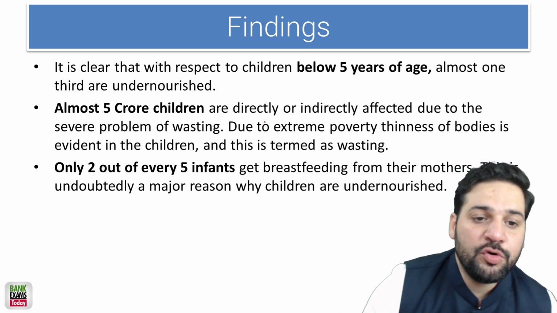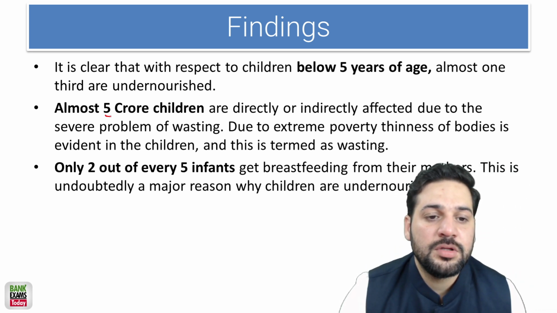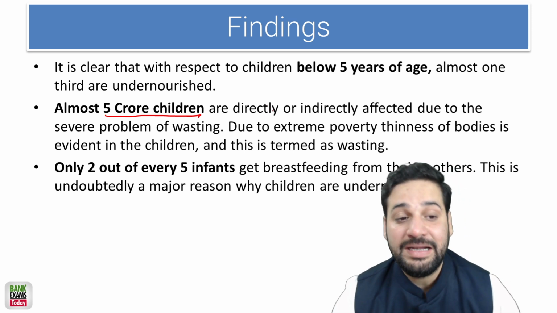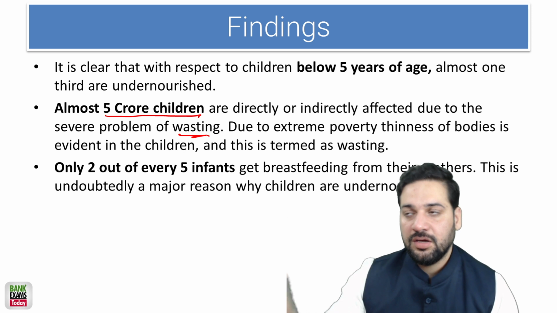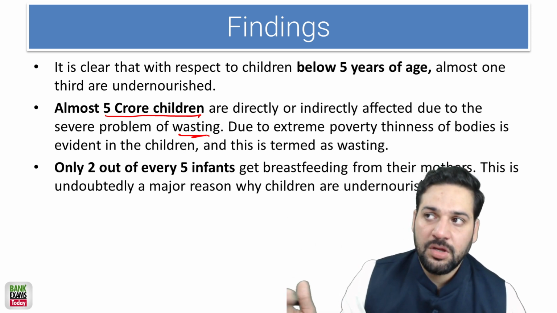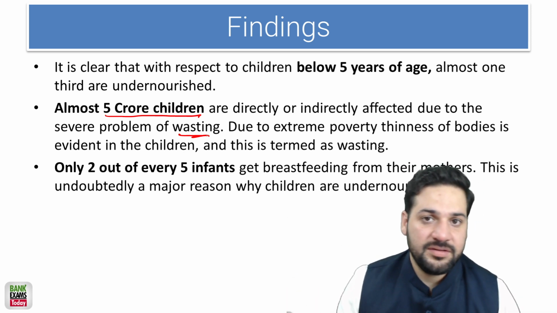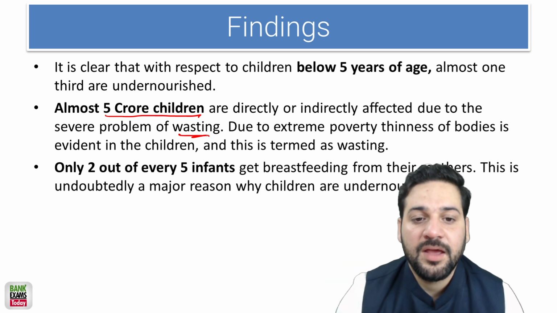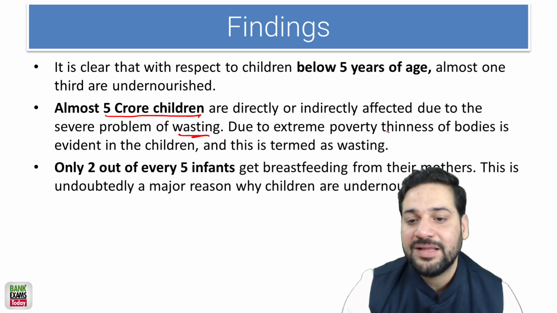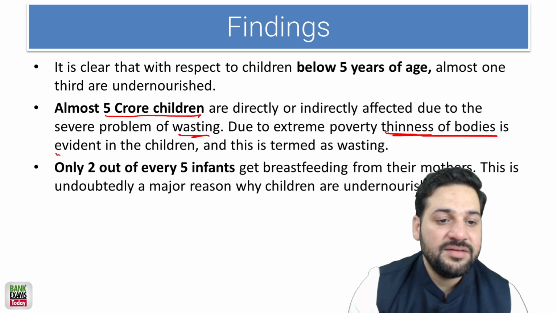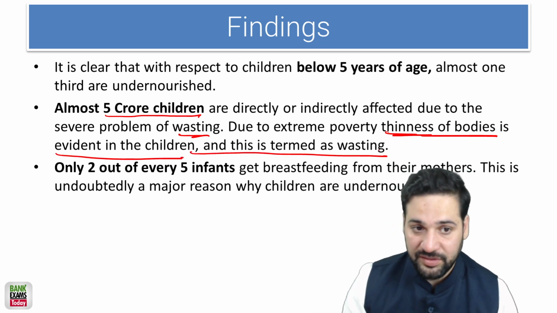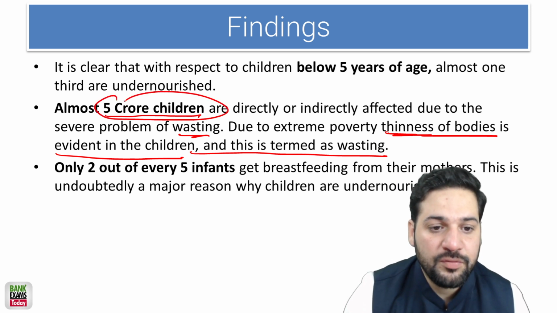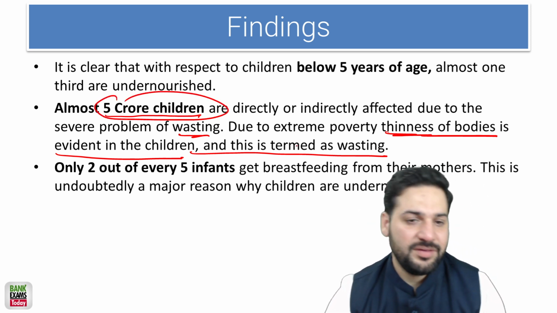Almost 4 crore children are directly or indirectly affected by the problem of wasting. The general meaning of wasting is not used here. It is due to extreme poverty, where thinness of the body is evident in children, and that is termed wasting. 5 crore children all over the world are facing wasting.